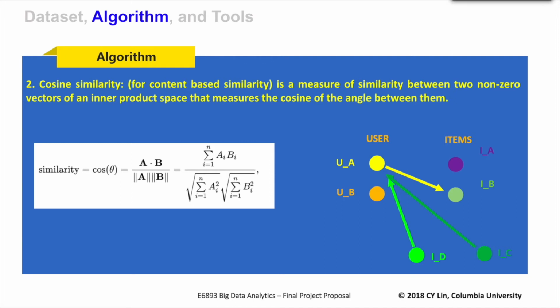And here is our third algorithm. We use our features calculated above to calculate cosine similarity.